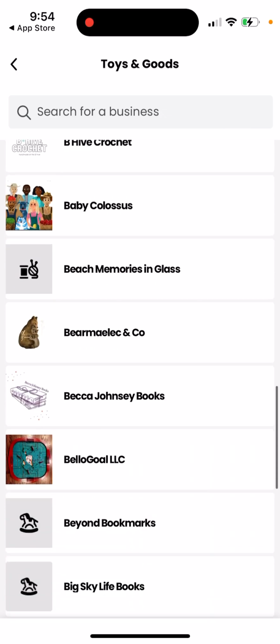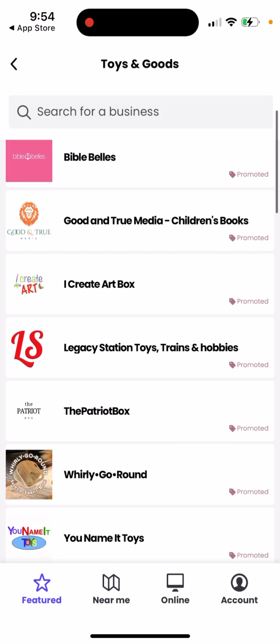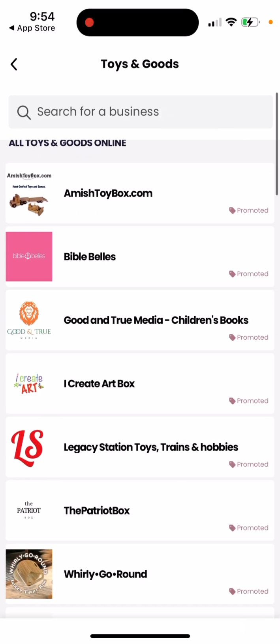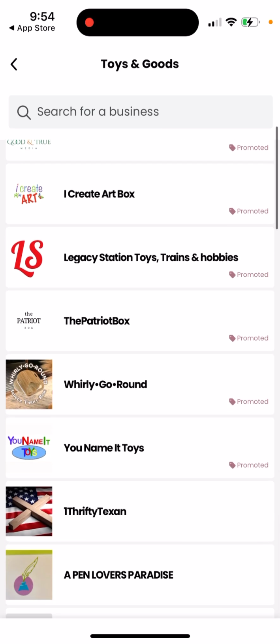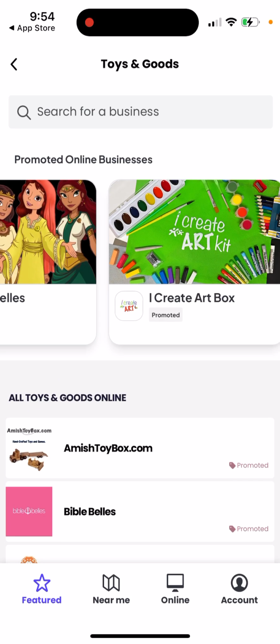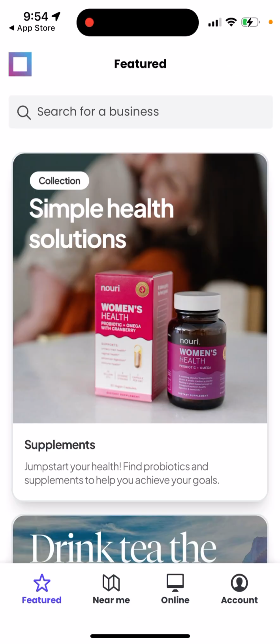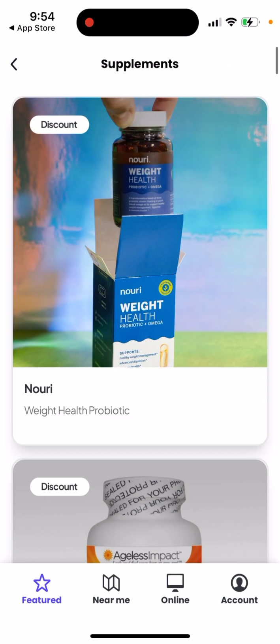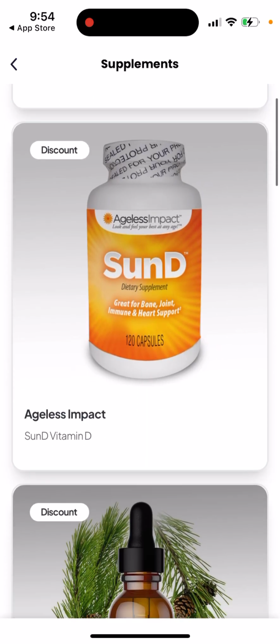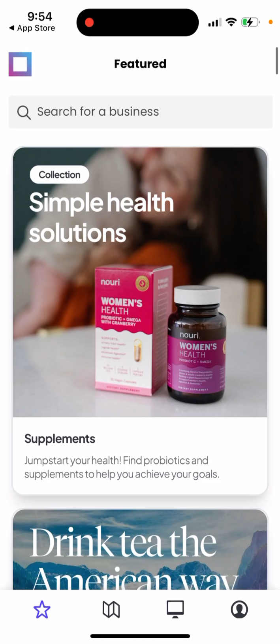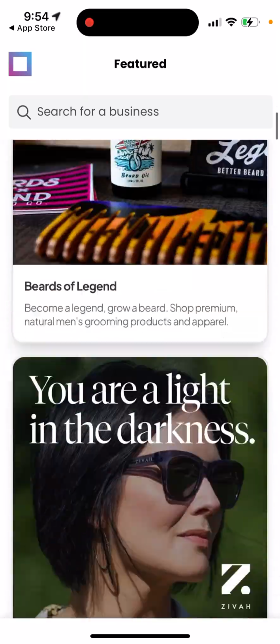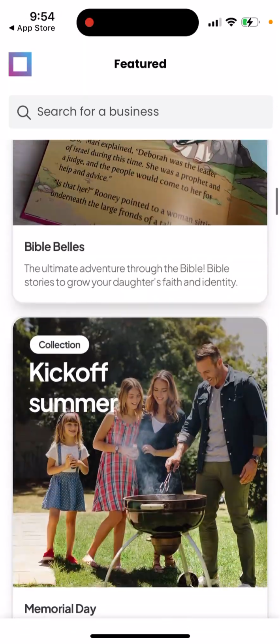Here they're sorted in alphabetical order, and then you have some promoted ads at the top. So I guess that's how this app is monetized. It's pretty smart. Then you have some collections, some discounts, and you can browse through these cards. So that's basically the idea of it.